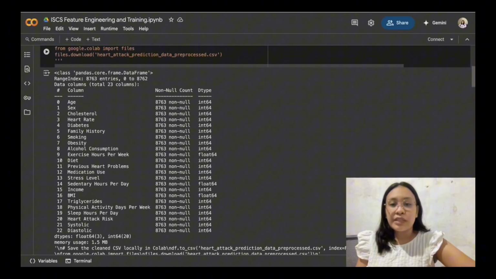Now, moving on with the data modeling. In this project, we developed a machine learning model to predict heart attack risk based on a variety of patient health indicators. As we have seen earlier in the data pre-processing, it consists of many columns such as age, sex, cholesterol, heart rate, diabetes status, family history, smoking, alcohol consumption habits, BMI, blood pressure readings, and other lifestyle and medical factors. We began by selecting these relevant features and defining our target variable, which indicates whether a patient is at risk of heart attack.